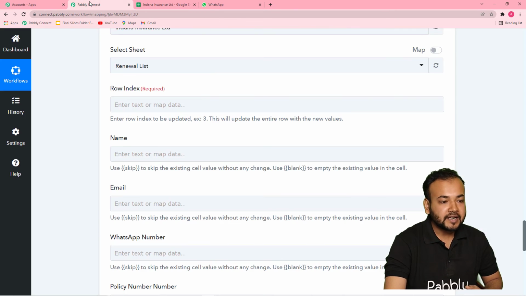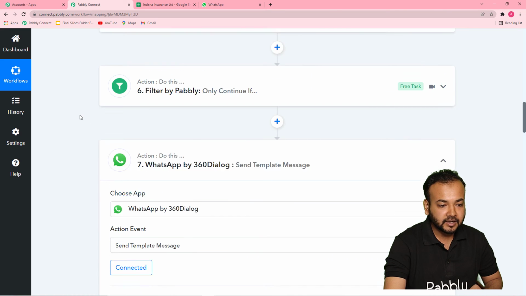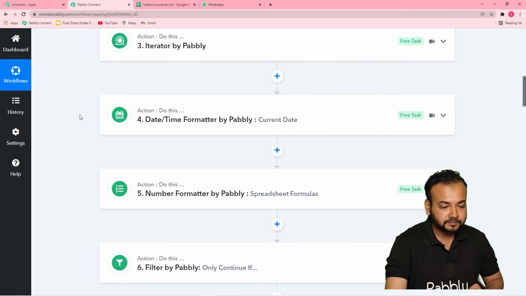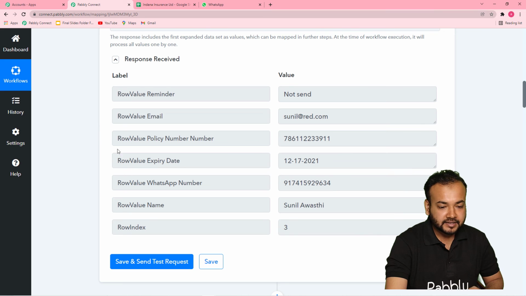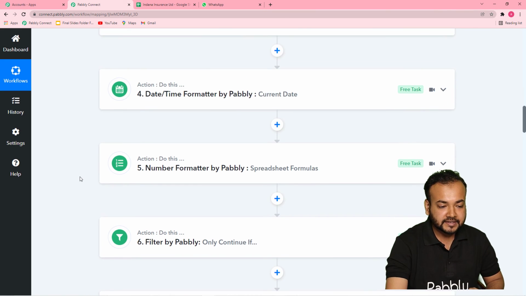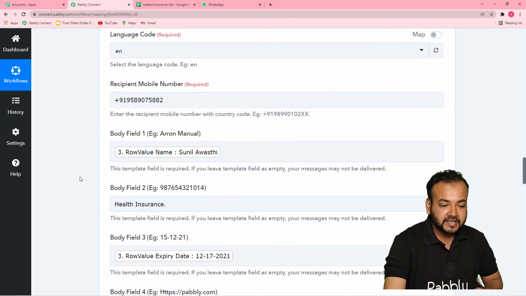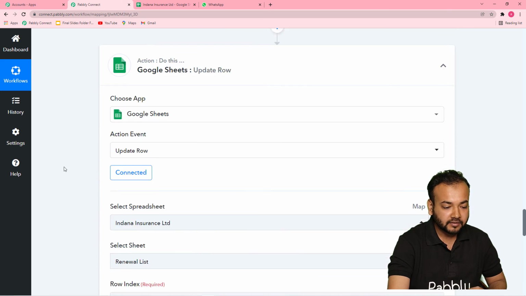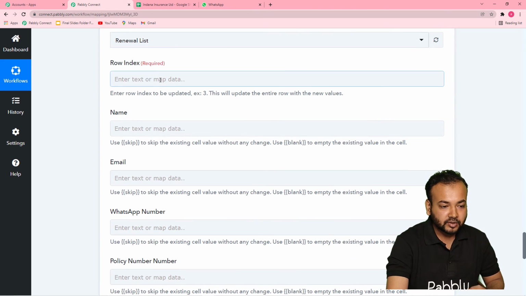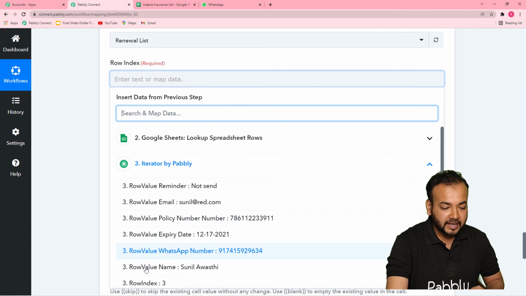You will get the row index from this iterator here, where we get the data. You can see in this iterator we have the data segregated like this, and we have this row index mentioned here. So I'm going to map this row index here so that whenever a new message is sent, the status of that row will be changed automatically. For that you have to map this row index. Click here and you will find this iterator option. Click on it and map this row index.